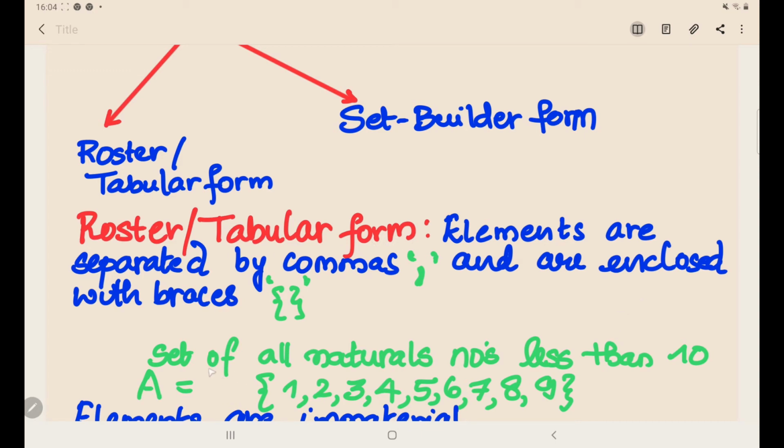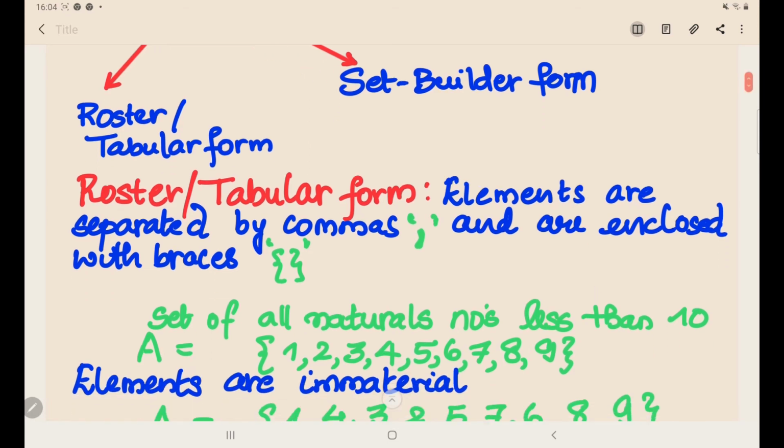Here the example is the set of all natural numbers less than 10. What are the natural numbers less than 10? 1, 2, 3, 4, 5, 6, 7, 8, 9. Right? So that's roster and tabular form.